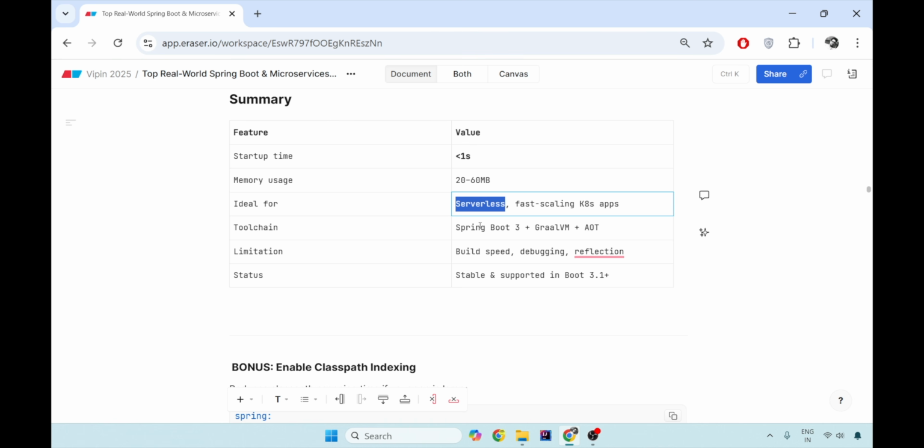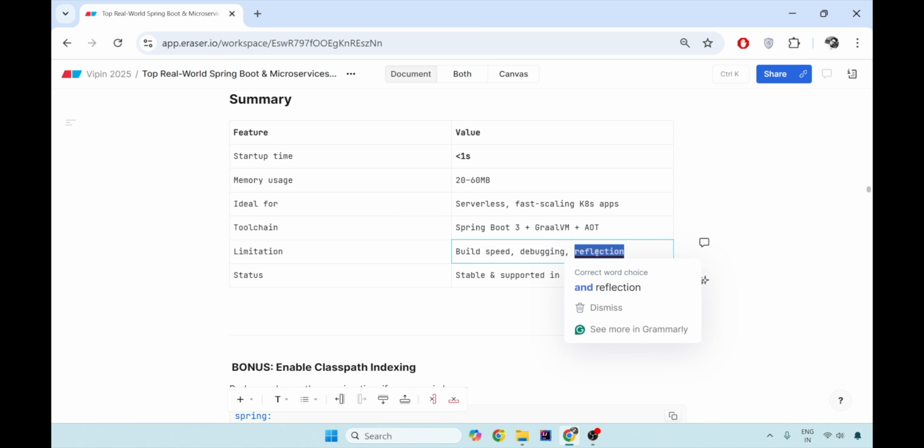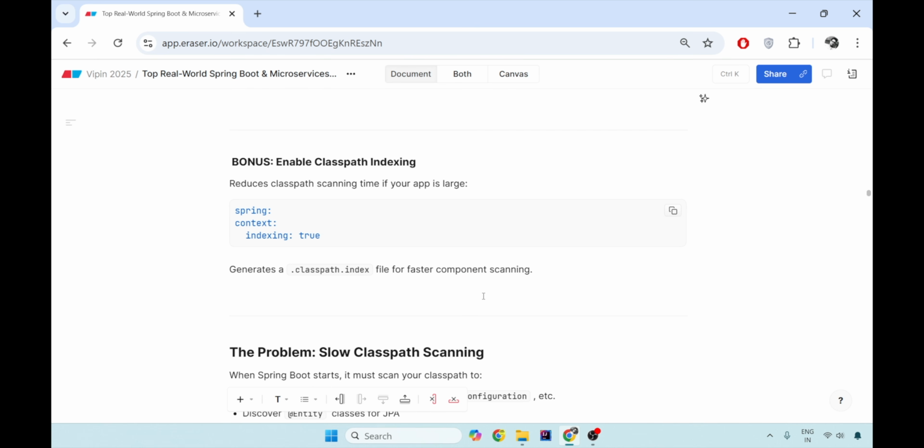What is the bare minimum requirement for your GraalVM implementation is you should have GraalVM, AOT, and Spring Boot 3 as the minimum requirement. The limitations come with the debugging issue, a reflection issue, and the build speed is slow because at the compile time itself the image is created. And the current situation is it is stable and supported with all the Spring Boot applications working on the version more than 3.1. Now, this was the way how you can reduce your cold start using the GraalVM image.